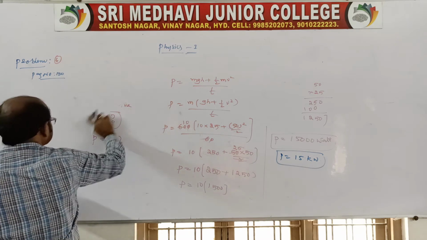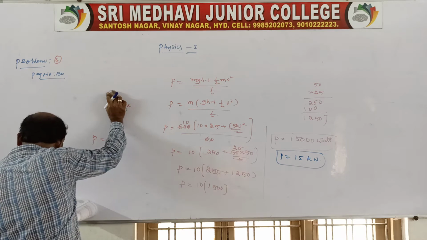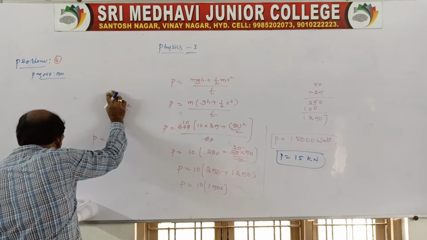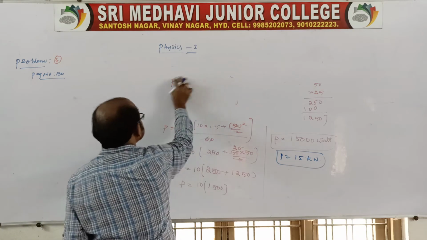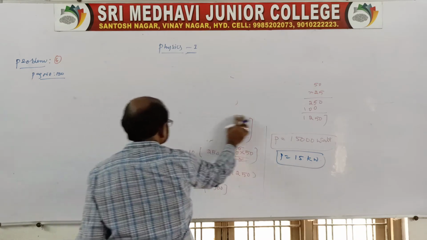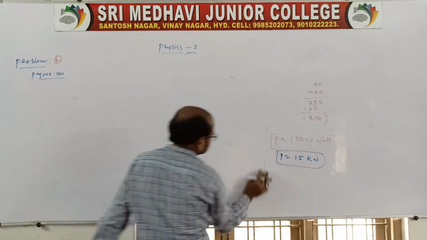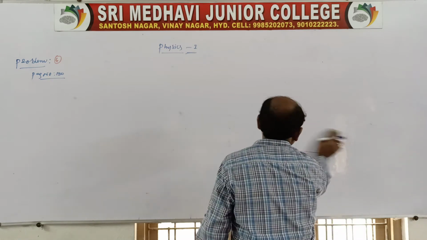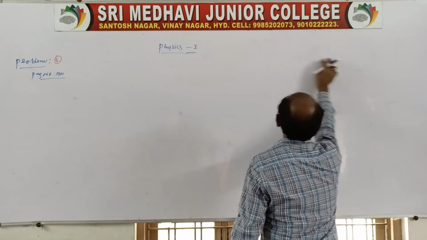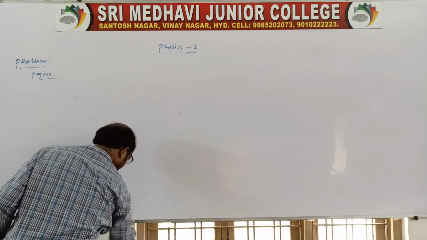You go through that, open the material, page number 122, question number 6. You read question number 6.